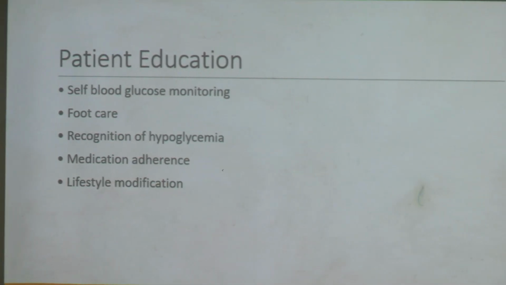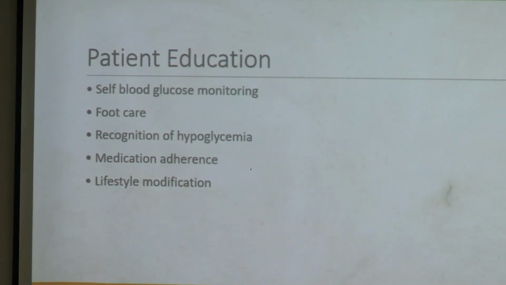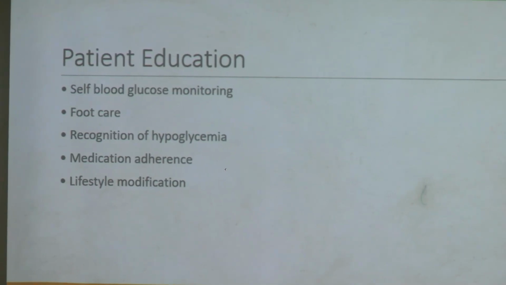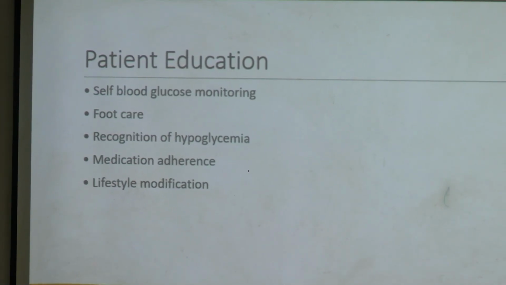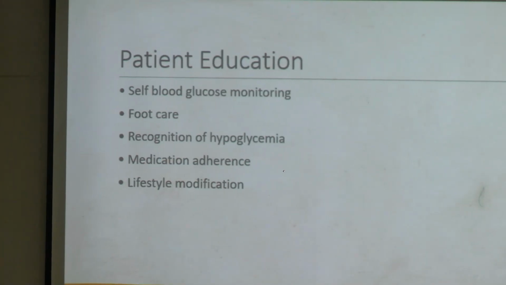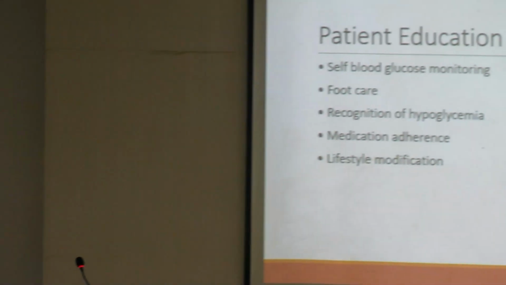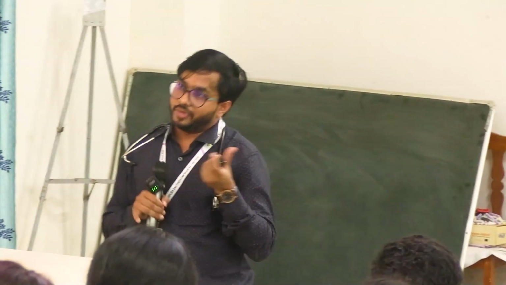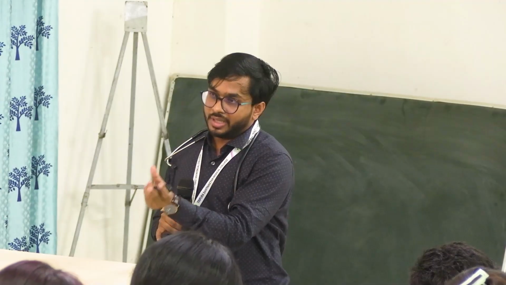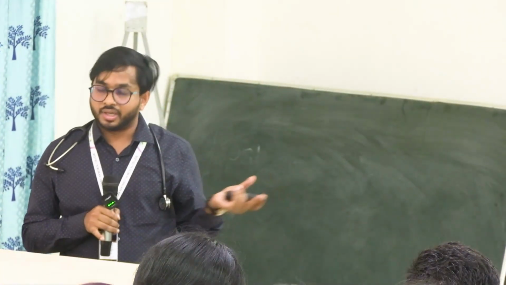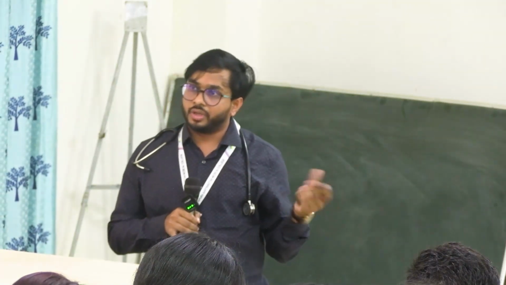Okay. So these are the things you have to educate the patient about, like self blood glucose monitoring. Why will you tell this type of thing? Please check your blood sugar. Why? Because the patient may develop hypoglycemia. Any patient taking insulin, due to a high dose of insulin or any medication, may develop hypoglycemia. So if they have a glucometer, they can easily check the blood sugar level. They can diagnose hypoglycemia.